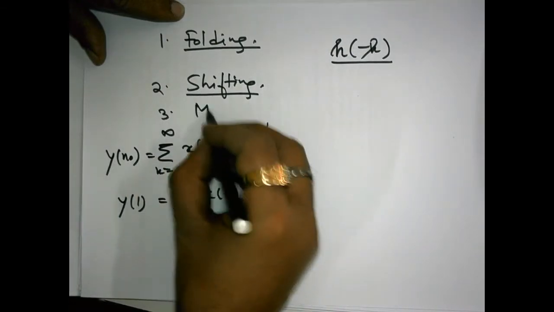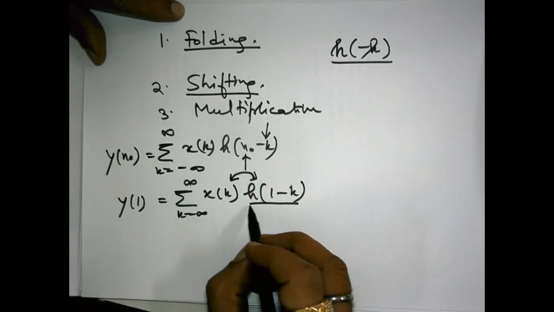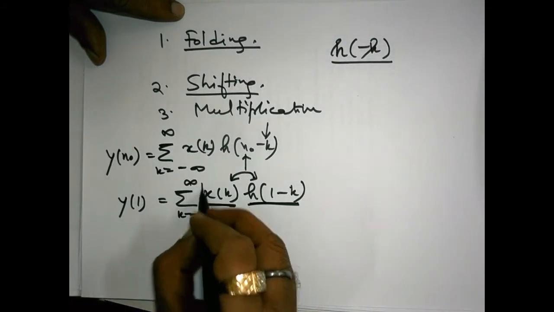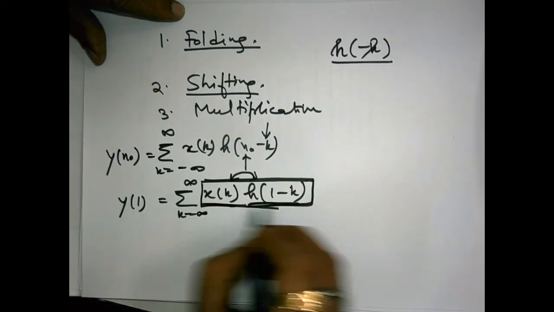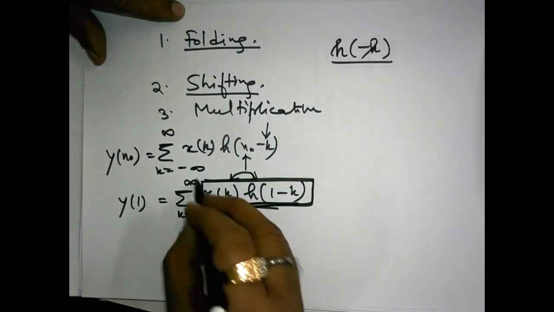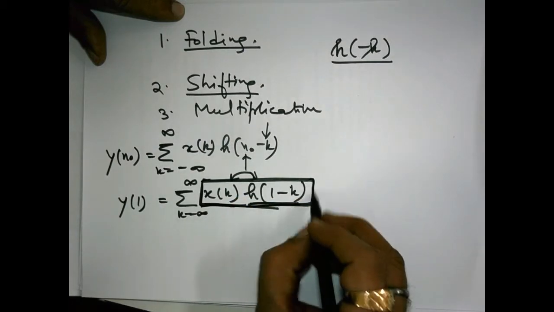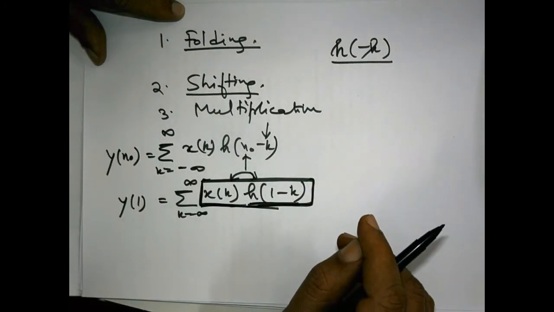The third step is multiplication. Multiplication of what? Multiplication between these two signals, x[k] and h[n0 minus k]. And the last step: you have now worked out up to this level of mathematics, and you have evaluated the thing enclosed in this bold line.